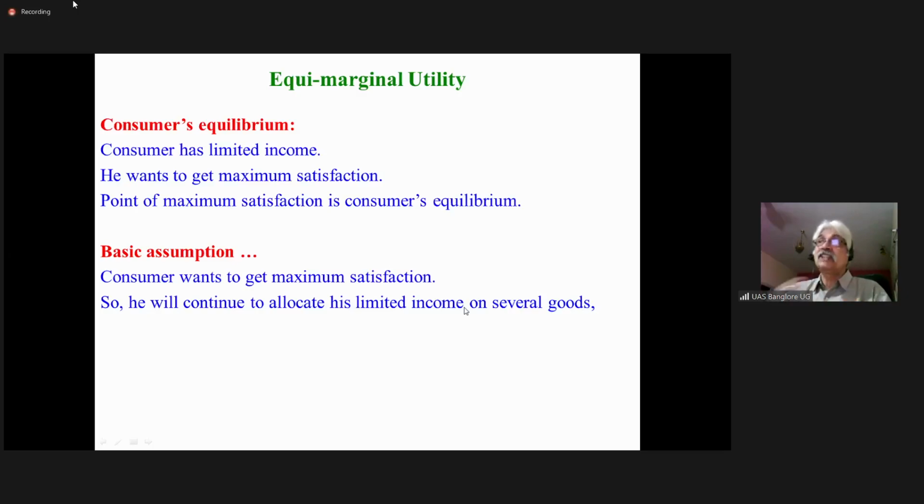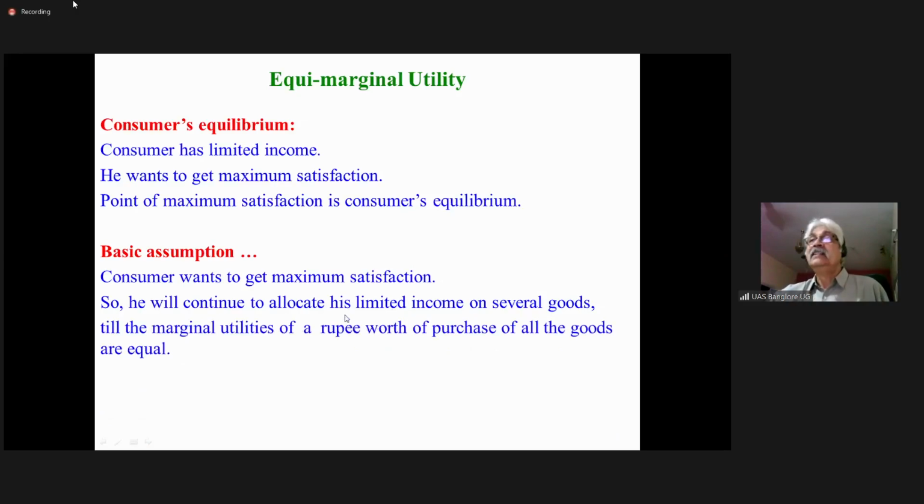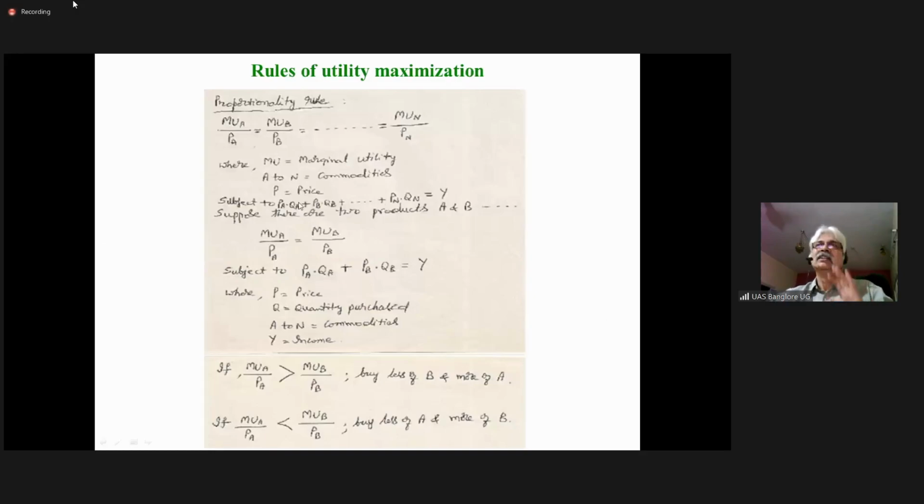He has to purchase many goods and he has to distribute his limited income on all those commodities till the marginal utilities of a rupee worth of purchase of all goods are equal. So the last rupee spent on each and every commodity would give him equal satisfaction. Okay. So this is how we explain it.